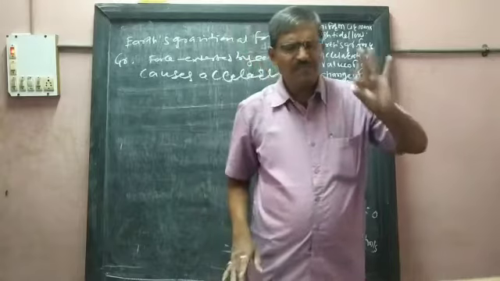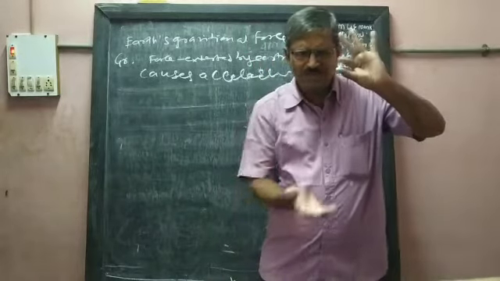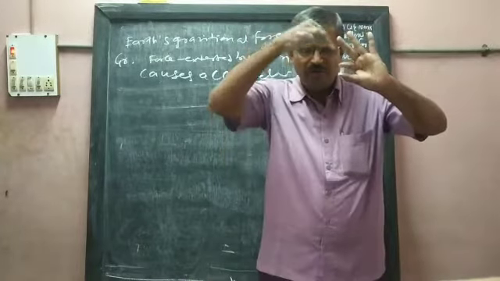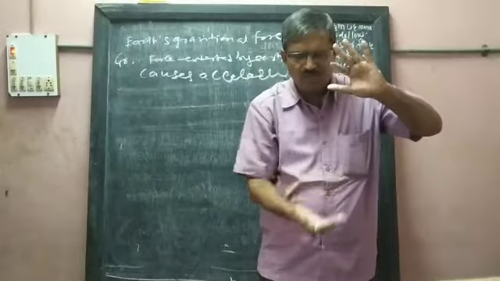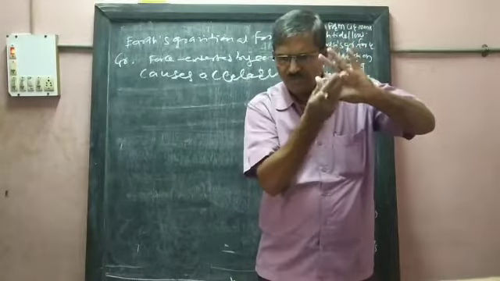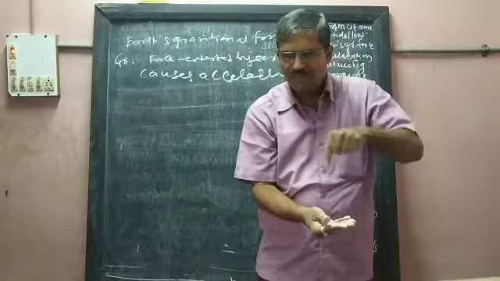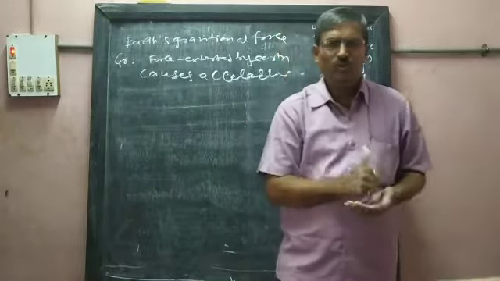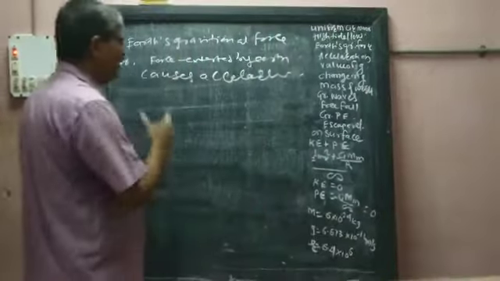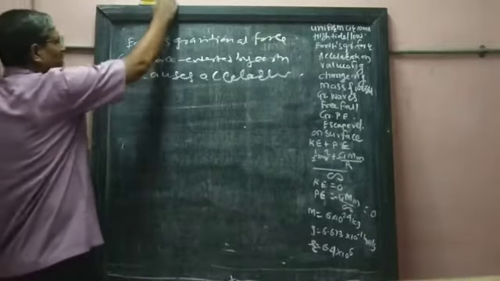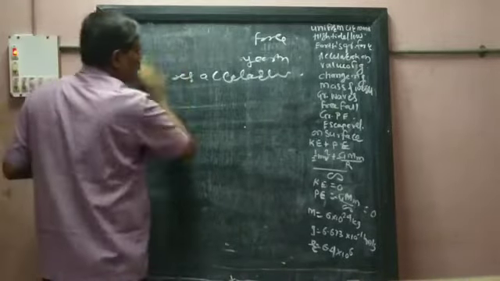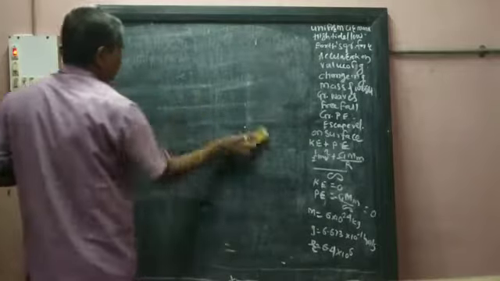This object is at rest, but when gravitational force acts on it, it starts to fall down. It starts to accelerate. This acceleration is due to gravity. Then we can calculate this acceleration due to gravity by one of the formulas.